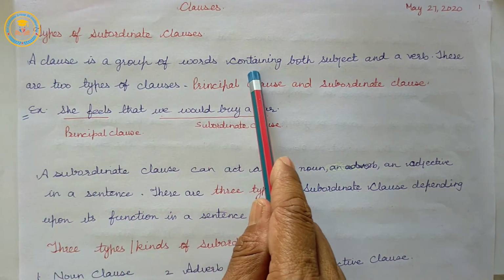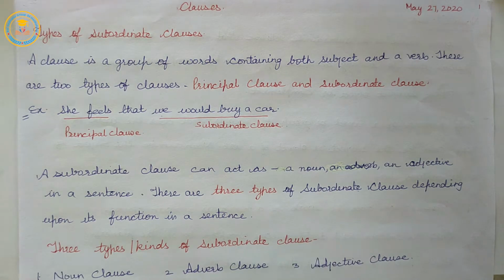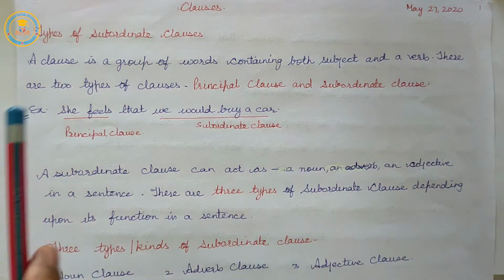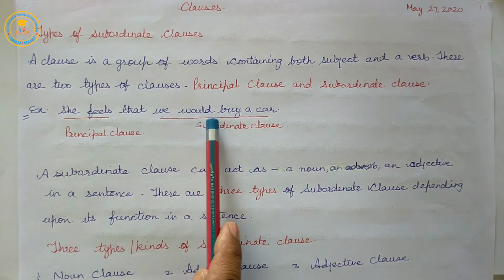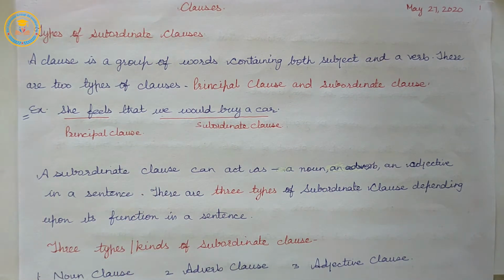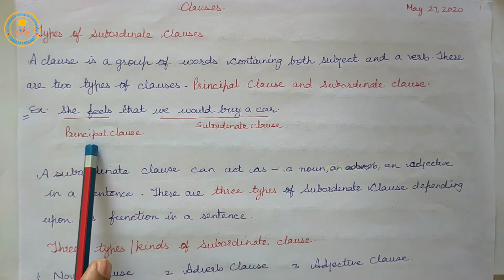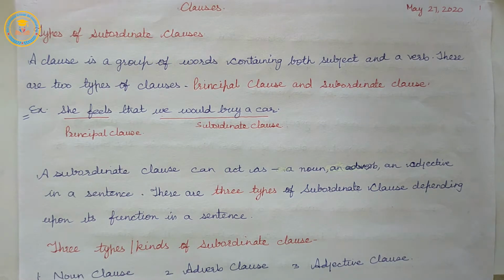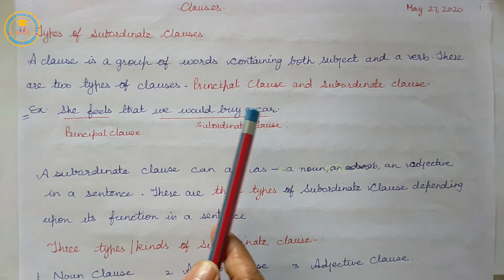A clause is a group of words containing both subject and a verb. There are two types of clauses: principal clause and subordinate clause. Example: she feels that we would buy a car. It is easy to identify principal clause and subordinate clause. She feels is the principal clause, and we would buy a car is a subordinate clause.